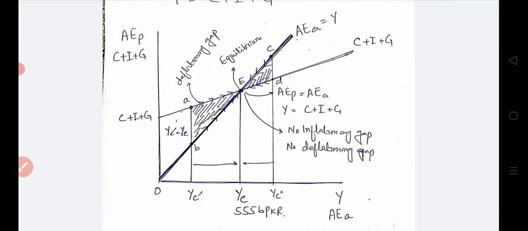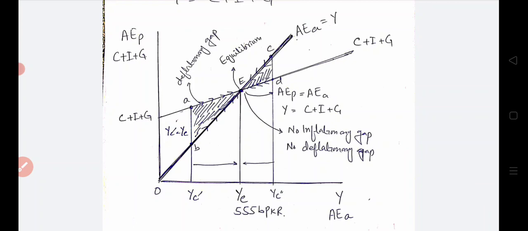Again, if we see, the national income is not in equilibrium and it is above the equilibrium, to the right side of the equilibrium at YC double prime. Here we see that the aggregate planned expenditure is less than the aggregate actual expenditure. Aggregate planned expenditure is at point D, while the actual expenditure is at point C.